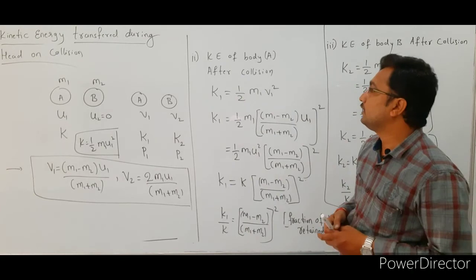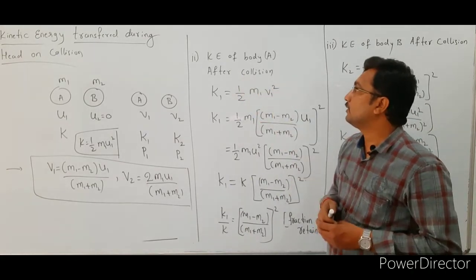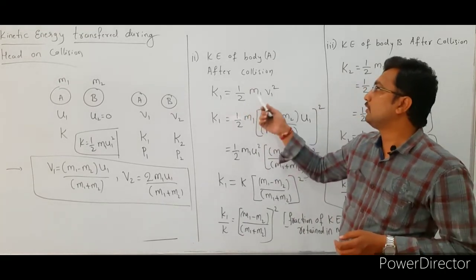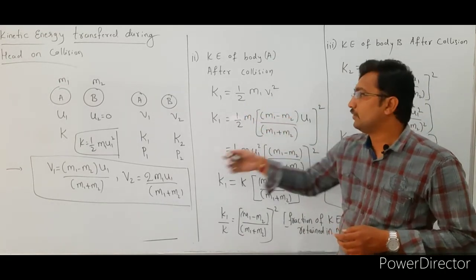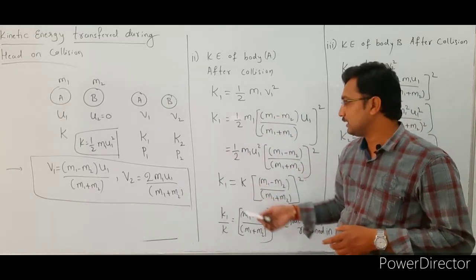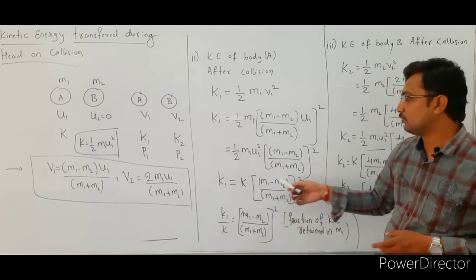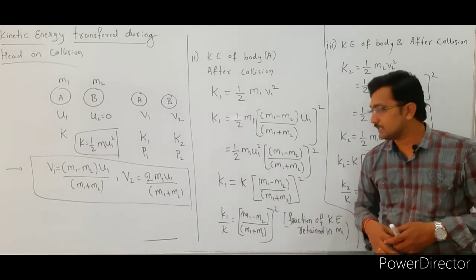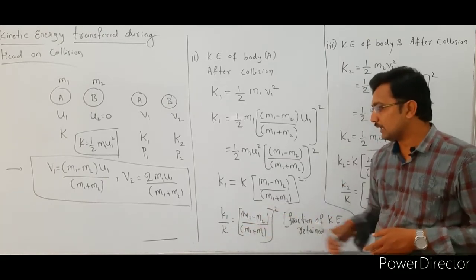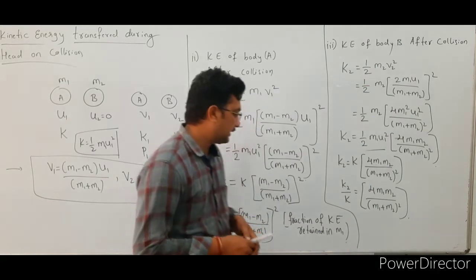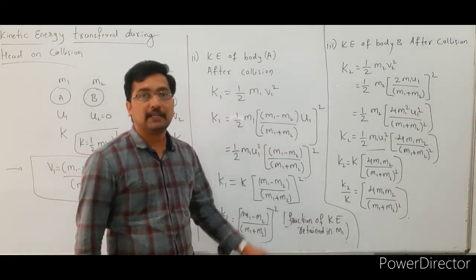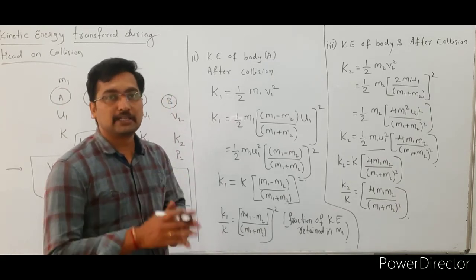So afterwards we are going to find out the kinetic energy of body A after the collision, right? So that is k1 equal to 1 by 2 m1 v1 square. Here already we know the v1 value, so substitute here, simplify this one, we will get k1 is equal to k bracket of m1 minus m2 divided by m1 plus m2 whole square. So after that k1 by k is equal to m1 minus m2 divided by m1 plus m2 whole square. So this is the fraction of kinetic energy retained in m1. m1 is nothing but the first particle.